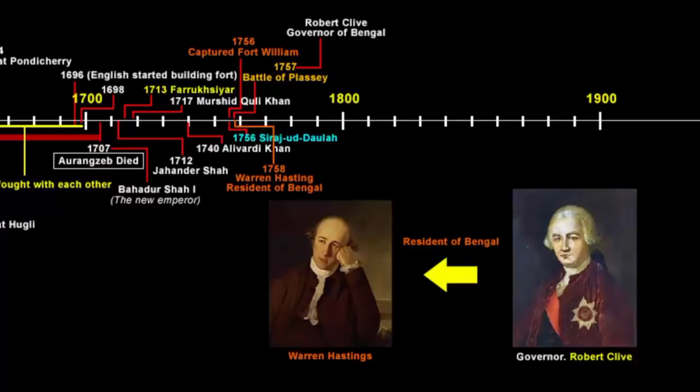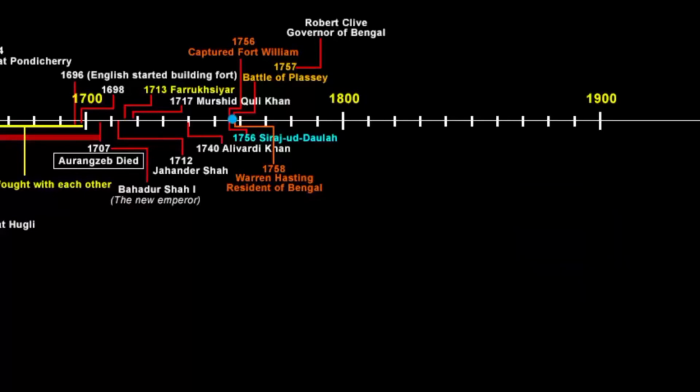So anyways, by appointing residents, we can clearly see what the company's intentions were. They wanted to use political, economic and diplomatic methods to extend their influence. For example, the company with the help of its residents was trying to decide who was to be the successor of the throne and who was to be appointed in administrative posts. And by doing so, it could extend its influence and become more powerful. Now this period from 1757 is the beginning of company rule in India.